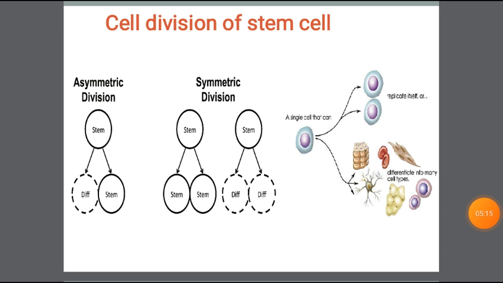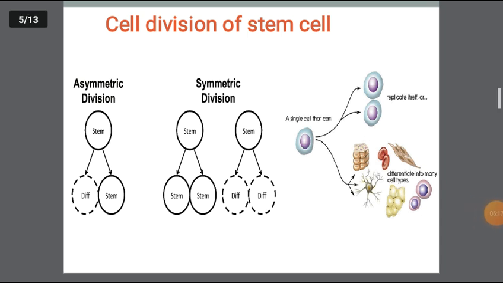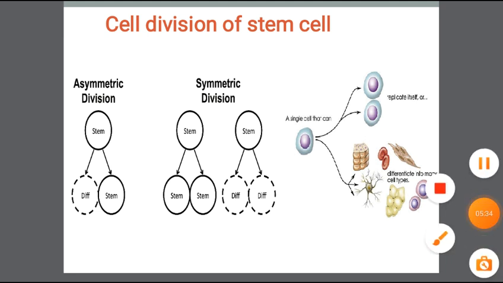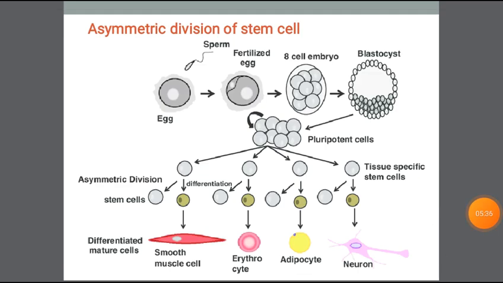This figure shows a single cell that can produce two stem cells. That means symmetric division. Another example is a stem cell producing many different types of cells. Then we go for asymmetric division of stem cells. When the egg cell fuses with the sperm cell, a fertilized egg is formed. After the fertilized egg, the embryonic cells of the 8th day form.